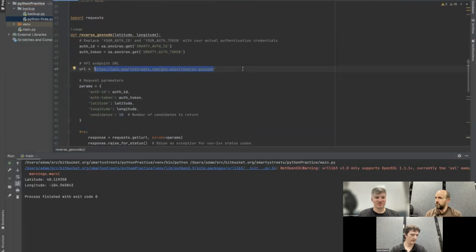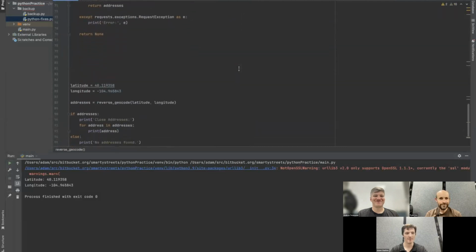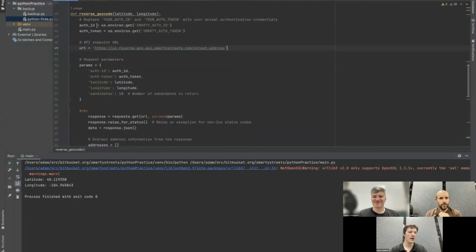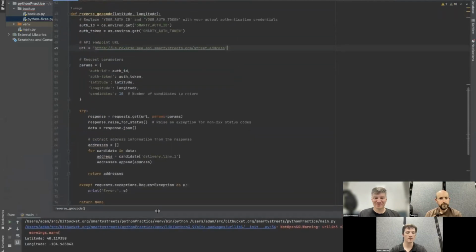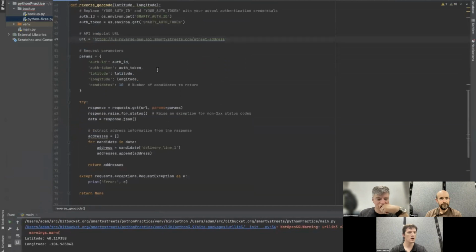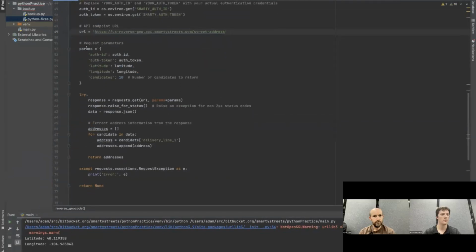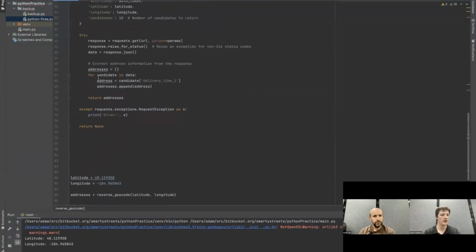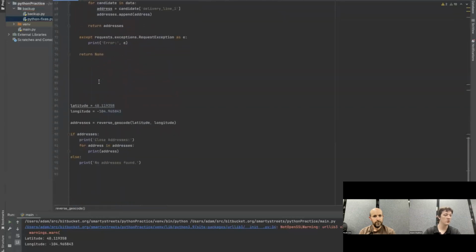So I'm just going to go ahead and fix the URL. We've talked about it to death, but here's the real URL. I've run into this bug consistently and sort of prepped for it. So here we have the reverse geocode function that ChatGPT produced. It goes through, hits our endpoint, has all of the correct parameters and tries to spit it out, and then ideally should return a list of close addresses.